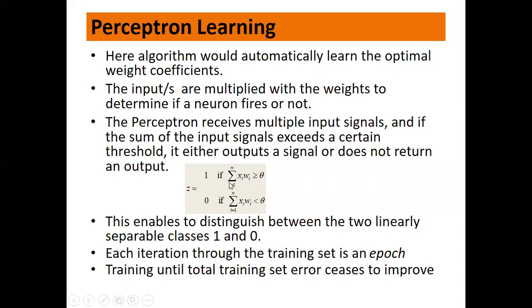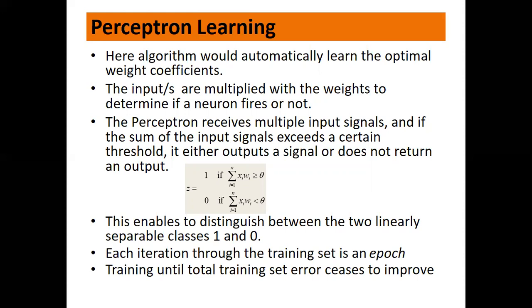This is what we are doing here. It receives multiple input signals, from x1 to xm. The input xi is multiplied with weight wi, and the products are summed up for all the inputs. If the output is greater than or equal to threshold theta, then you get the output as 1. If it is less than theta, then you get the output as 0. This enables us to distinguish between two linearly separable classes, 1 and 0.